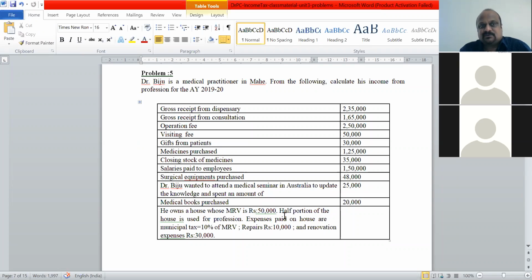So in this unit, 13 marks is for problems, only 7 marks is for theory. This is for your information. Again, focus on the problems on this unit also. They will come for 13 marks in the exam.